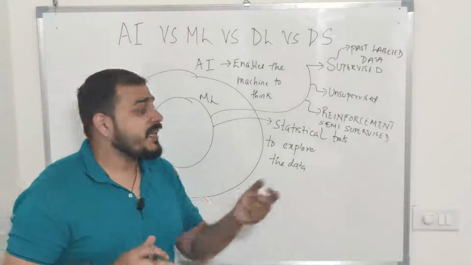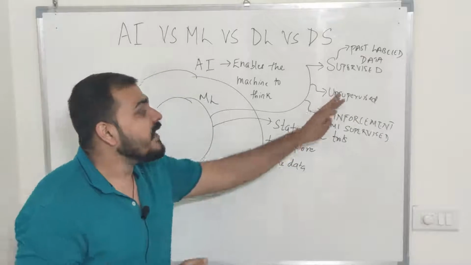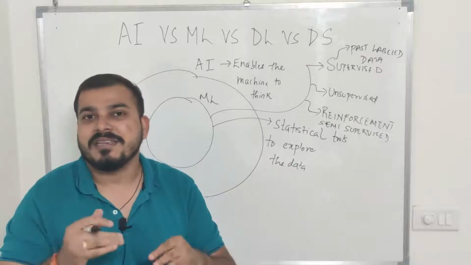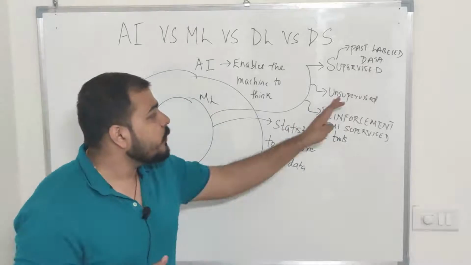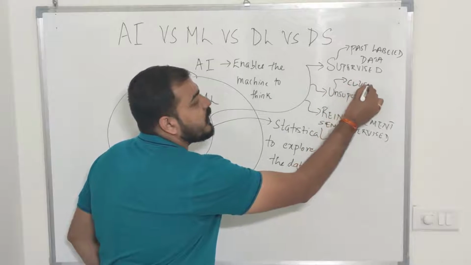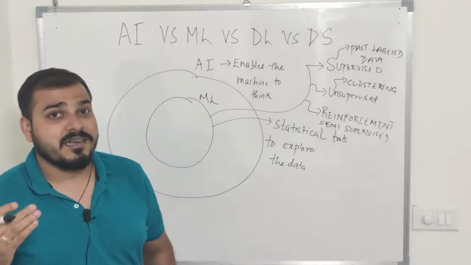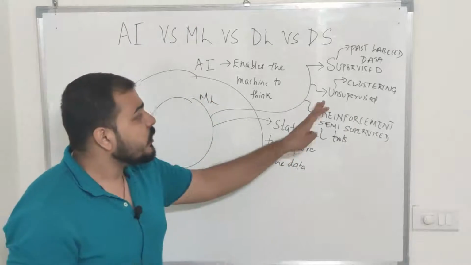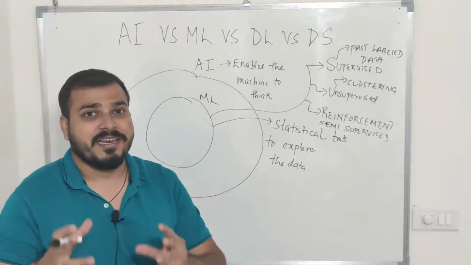Now in the second category, when I talk about unsupervised machine learning, here I'll not have any labeled data. That basically means in my data set, I will not know what the output is. So in unsupervised machine learning, we usually solve clustering kinds of problems. There are different clustering techniques like k-means clustering and hierarchical clustering.